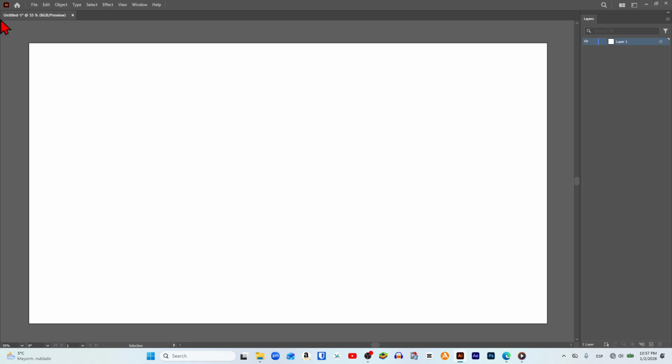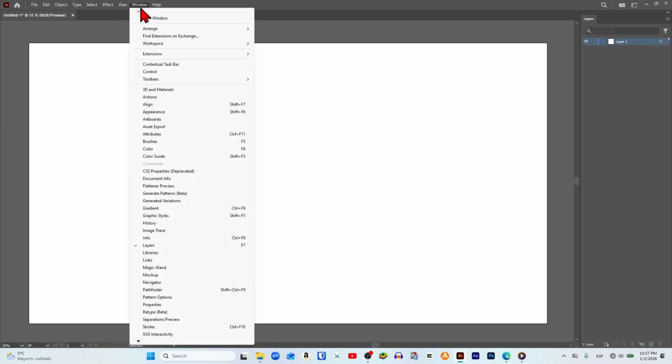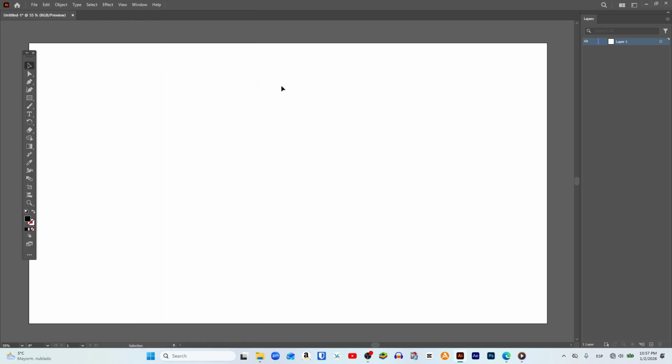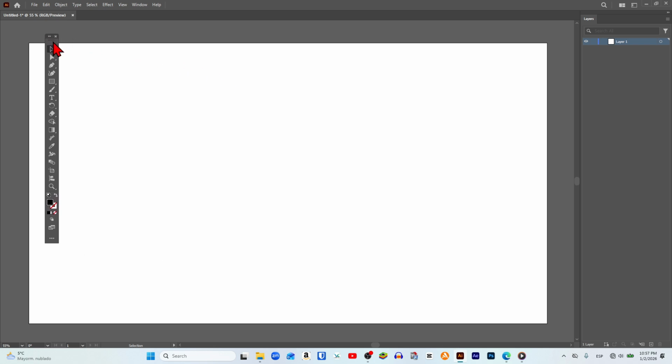The first thing we need to do is go to the top menu and click on Window. Next, we place our cursor over the Toolbars option, and we must click on Basic to activate the basic toolbar. Automatically, this toolbar will now be displayed on the left side of our artboard, and the first thing we will obviously do is create our text.